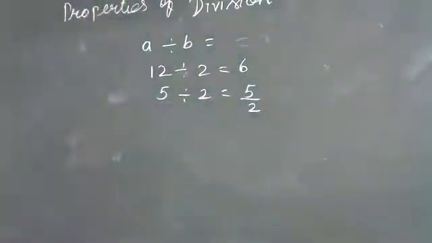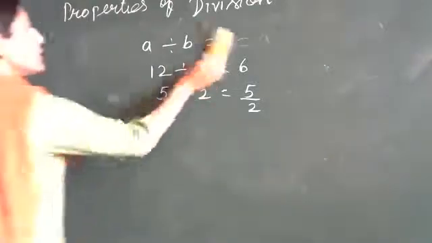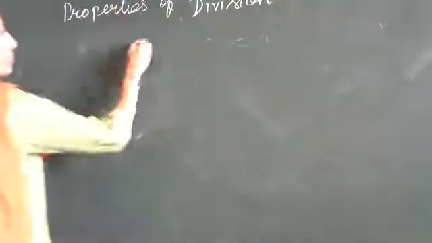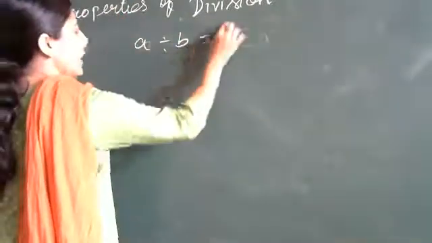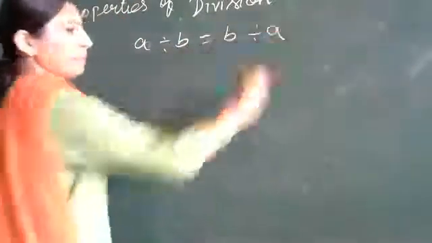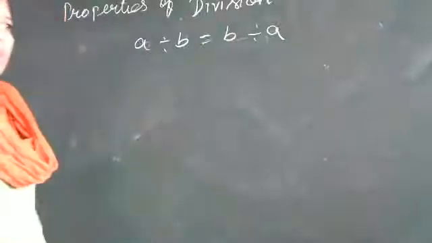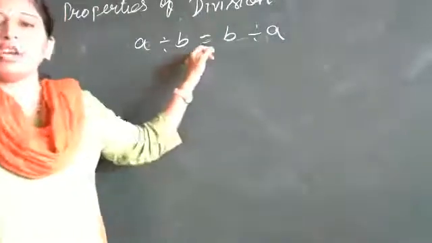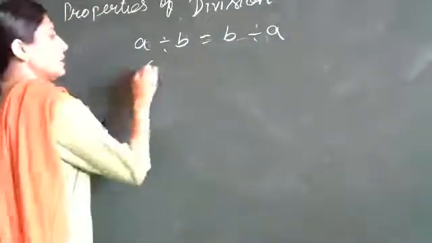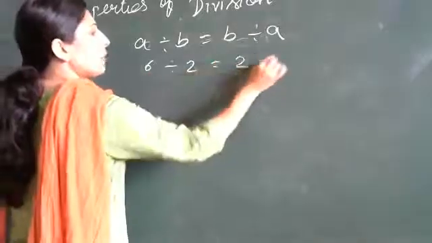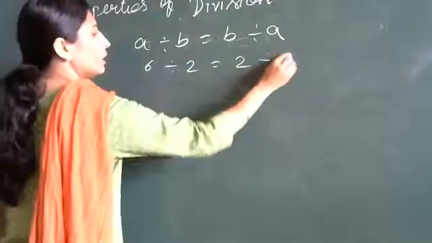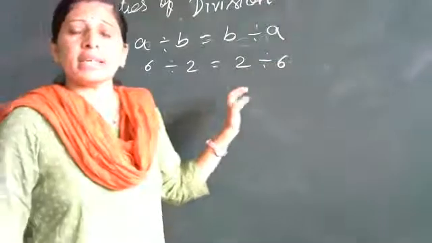Next is the commutative property. Now, the commutative property is: A divided by B is the same as B divided by A. No, because it will not always be the same. Means 6 divided by 2 or 2 divided by 6, we are not going to get the same answer.